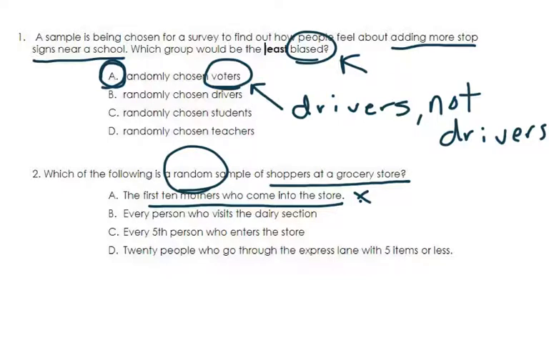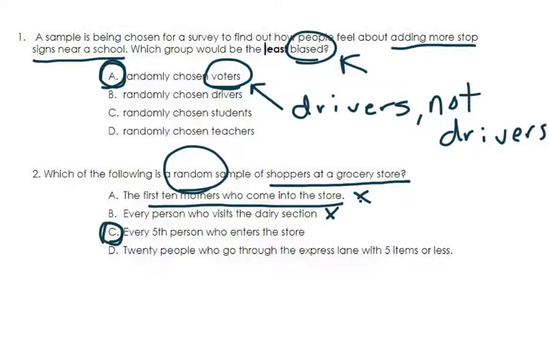Maybe they're just coming in for something like they needed some fruit for the day, or maybe they forgot something and needed to stop at the deli or something. So you would not have a fair chance of everyone getting picked for that. Which leads us to number 3. Every fifth person who enters the store means that everybody has a fair shot.